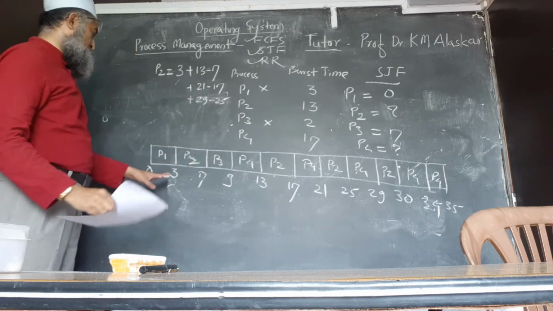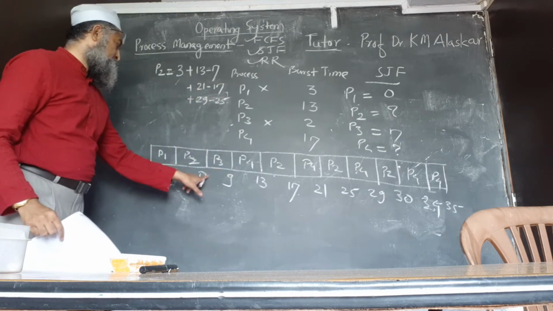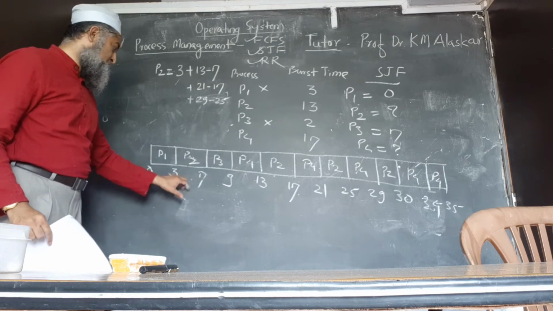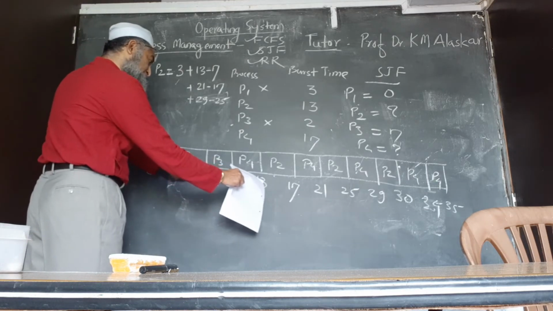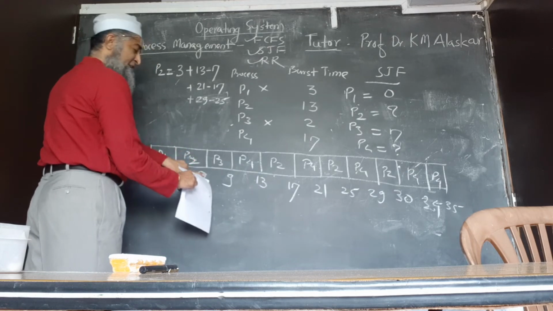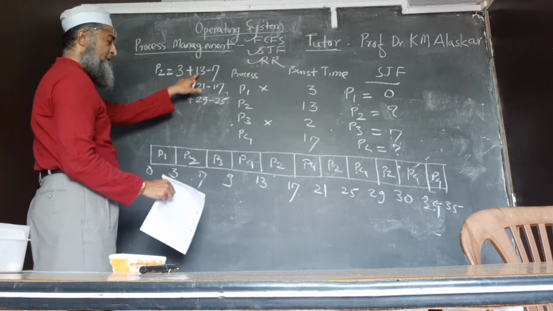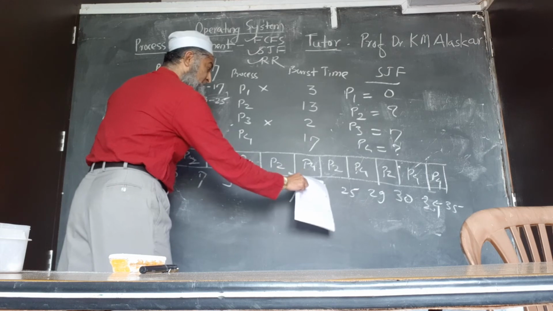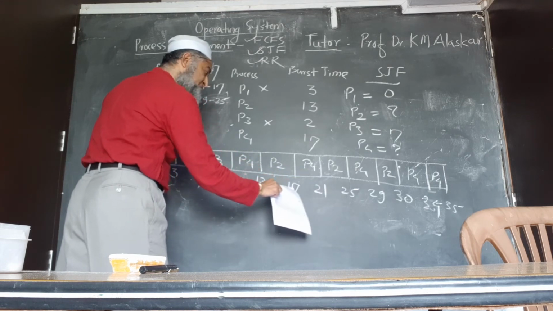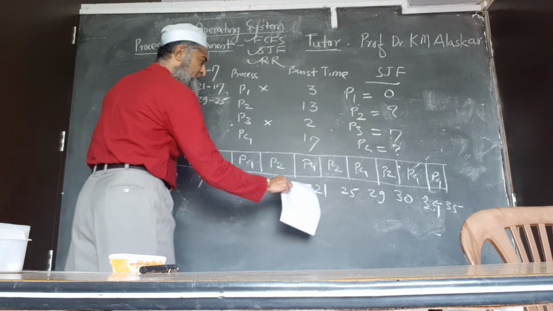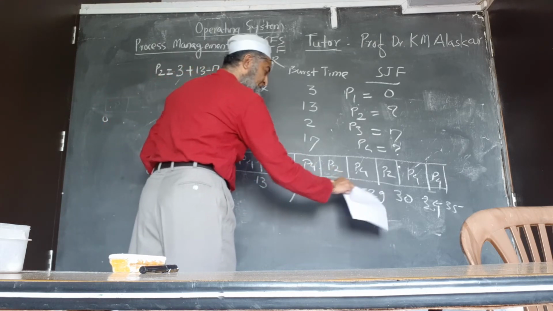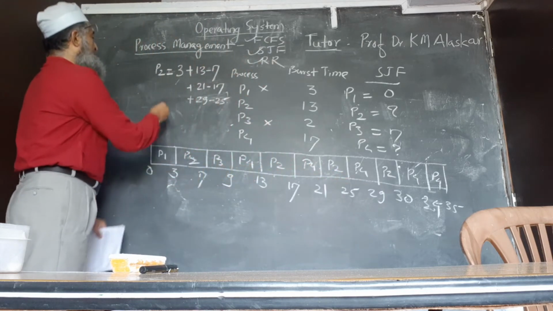Here the slot is already used, so we should not consider it. Again it has to wait up to 13, so 13 minus 7 comes here. Then next time 21 minus 20, because already used from 13 to 20. Same as the case, again 29 minus 25. So we have to calculate this one.